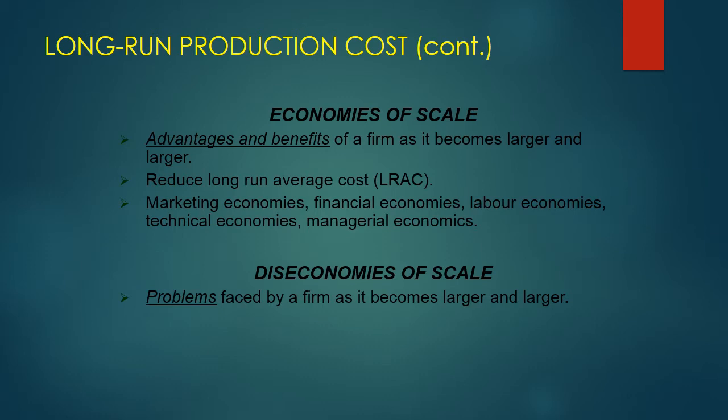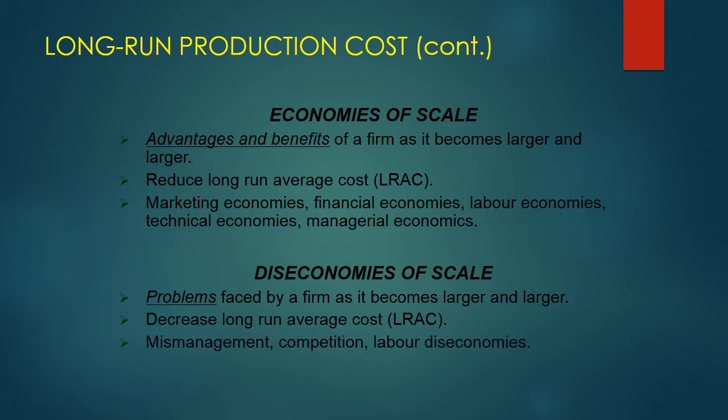When the firm expands further, it gets disadvantages, and these disadvantages are diseconomies of scale. These are the problems faced by a firm as it gets larger and larger. So long run average cost will start rising. Actually, the production will start falling, and long run average cost will start rising. This is because of mismanagement, competition, labor diseconomies.